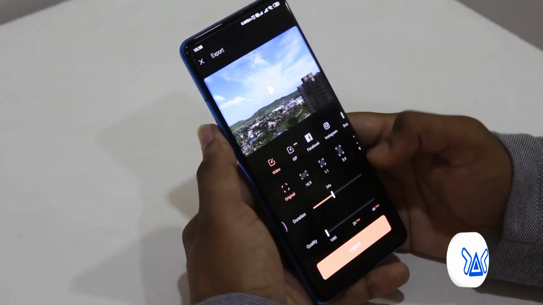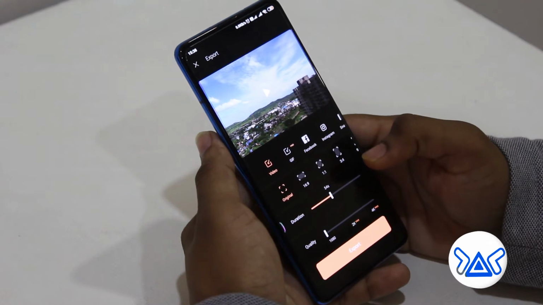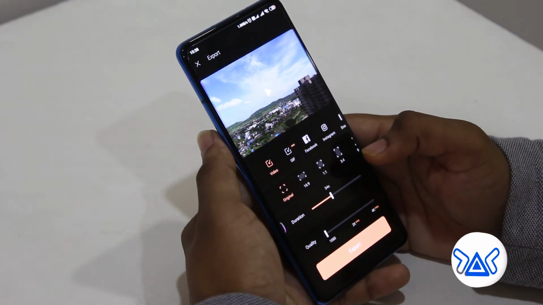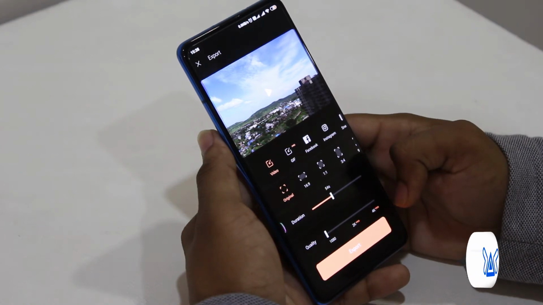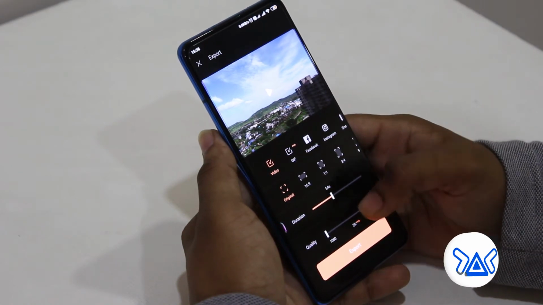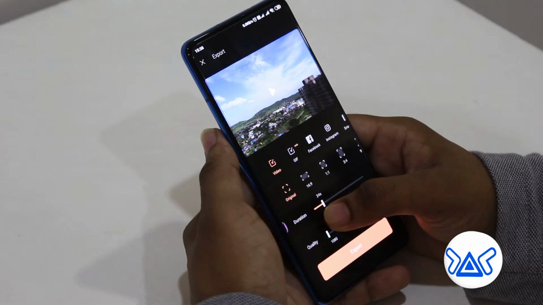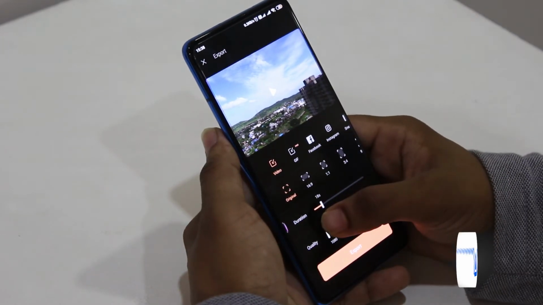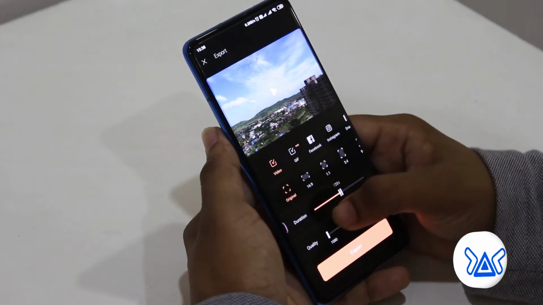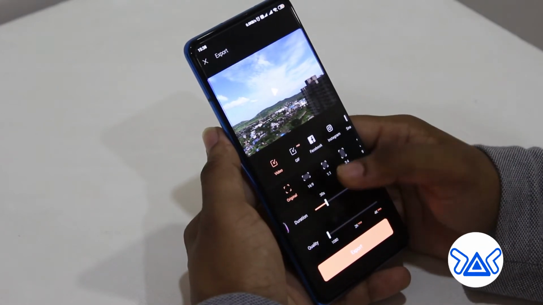And here they give the quality, that is without Pro it is 1080, and if you take the Pro membership then it is 2K or 4K. You can adjust your video's duration over here, from 6 seconds to 138 seconds. I am keeping it as 30 seconds and just click on export.